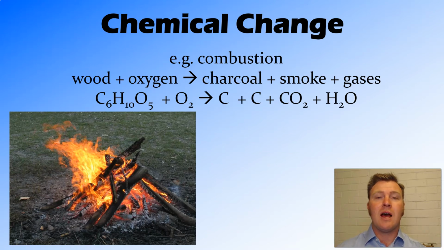The wood mixed with the oxygen in the air through the process of combustion is going to produce charcoal that's left over, which is a form of carbon, and smoke, which is also a form of carbon, and gases such as carbon dioxide and water vapor. So these are different things, and you can see that those atoms have been rearranged and split up into different things. So they're forming completely new substances with new properties that weren't there before.